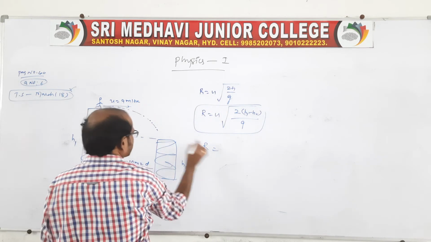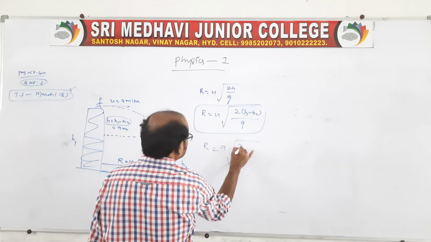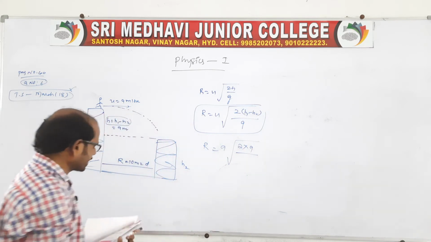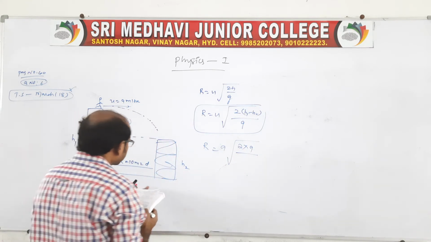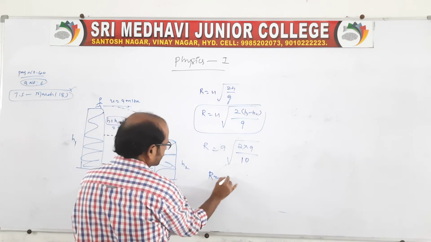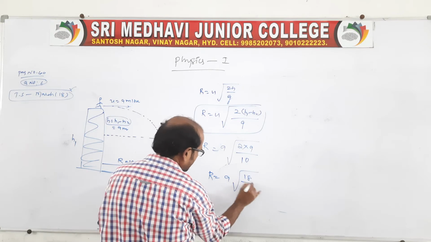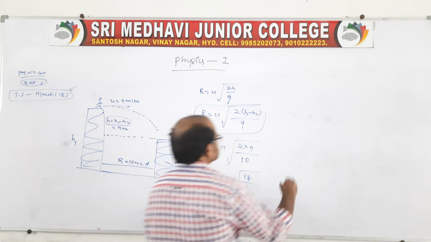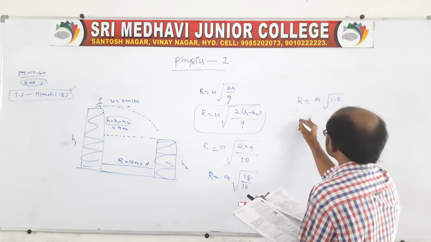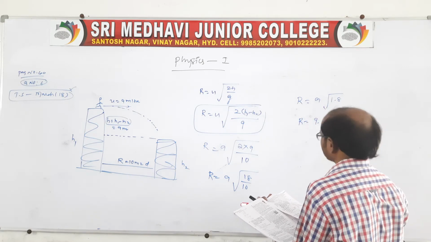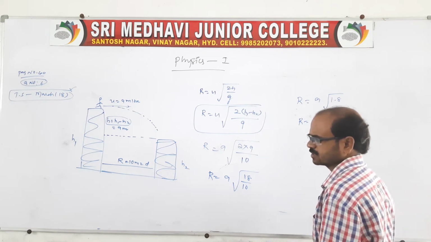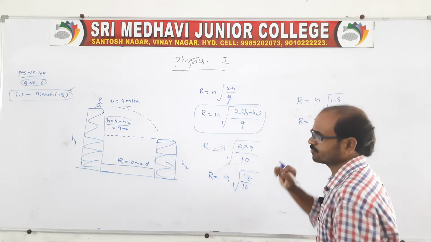Its speed is given as 9, and root 2 into h, the h value is given as 9 again. You can take g as 9.8 or 10; the given value is 10, so better you take 10. Therefore range is equal to 9 into root over 18 by 10. Then range is equal to 9 into root over 1.8. Of course we don't know root over 1.8 directly. Approximately we know the root 2 value, which is 1.414.